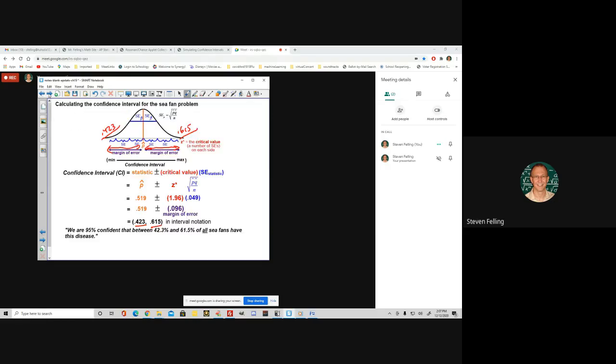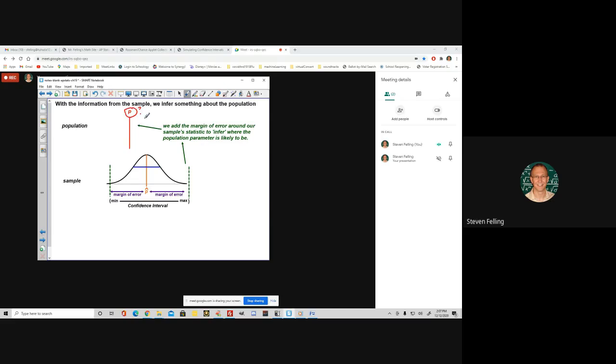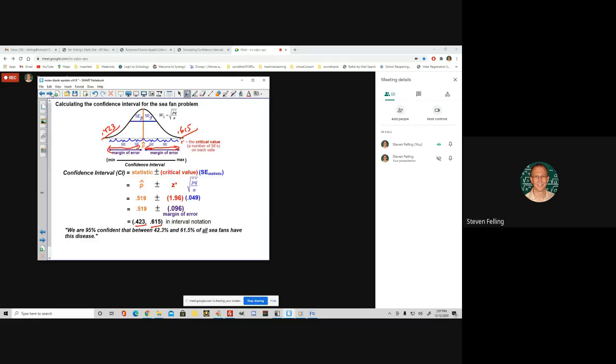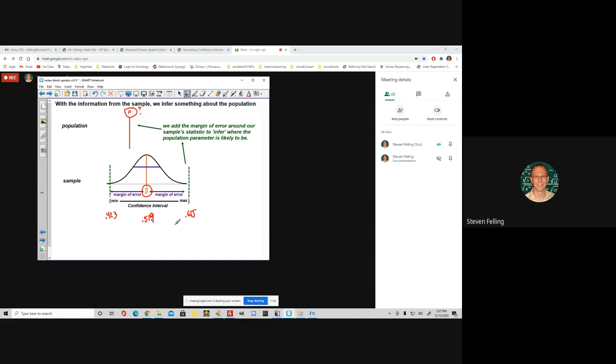That's the idea here, right? We'd like to know this value, but we don't know it, right? So we do an experiment to determine this value, which turned out to be 51.9%. So about 51.9% of the CFANs in our sample had the disease. But then we go through the calculation to figure out the confidence interval, which ended up being between 0.423 and 0.615. So now we can say, since we chose 95%, we're 95% confident that this value, which we don't know, is somewhere between 42.3% and 61.5%. All right, so that's how confidence intervals work.